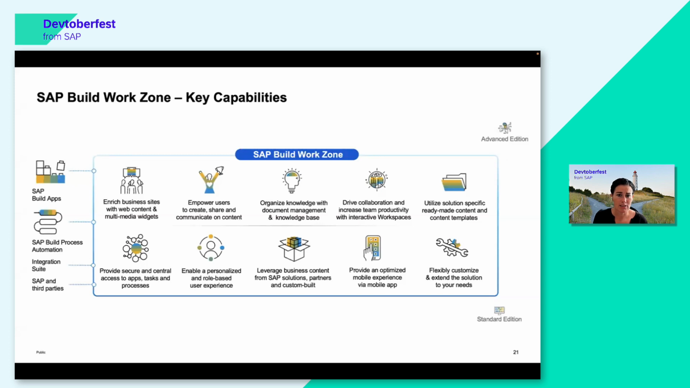The Advanced Edition then comes with that community aspect. Here it's really also about enriching business sites with web content and multimedia widgets, so many more different kinds of content can be collected or covered in your Workzone. It's also about empowering end users to create, share, and communicate on content. So think about your team: from now on, it's not only for you and yourself, but rather for the team to share assets, to communicate on content, etc.